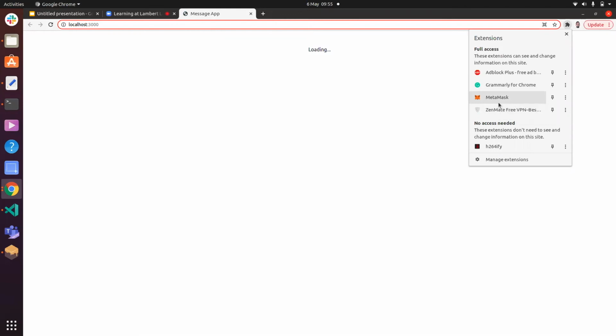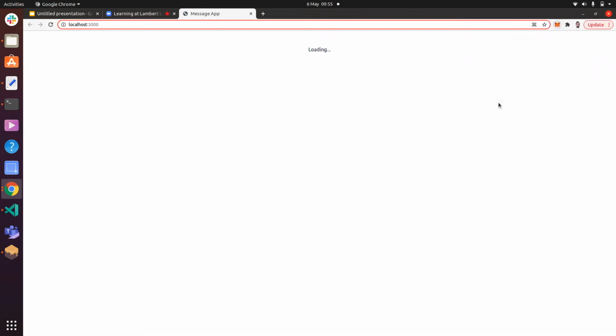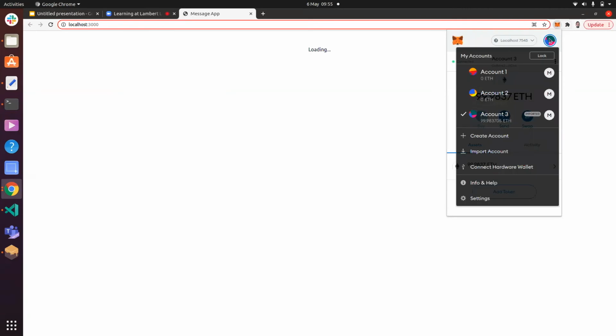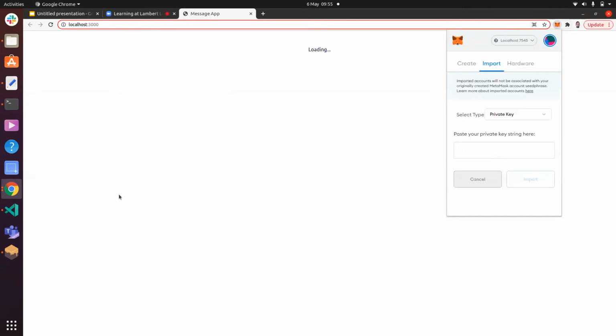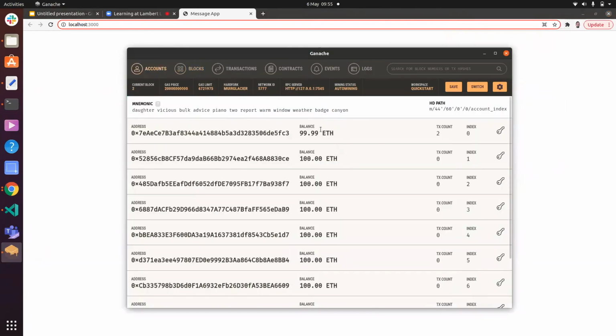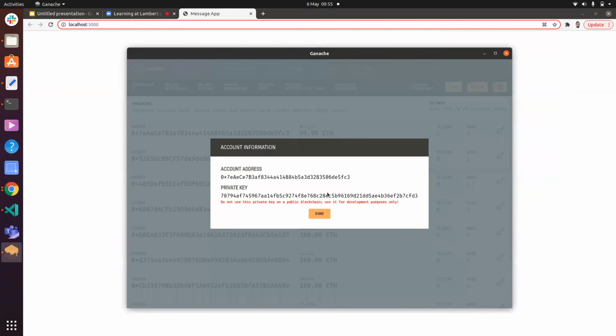There are dApp browsers, decentralized application browsers. I'm not using one of those. I use Chrome, so let's just use this extension. What we'll need to do is actually import an account. So I don't need this account. I need to import an account. The account that I need to import is the one that made the transaction, so this guy. And I need to take its private key.